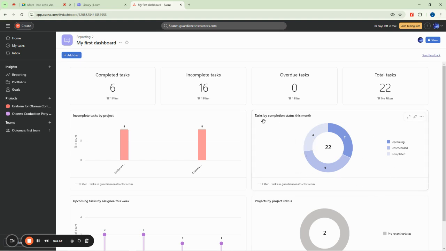You see, this is a visualization of your month, how your tasks have been completed. So you can see it's saying that you have 7 upcoming tasks, and that makes up 32% of our total tasks in this workspace here. It also says that we have unscheduled tasks, about 41% of our tasks. And then we have the completed tasks, which amount to about 27% of the entire task. You can see that it even has a legend here for you.